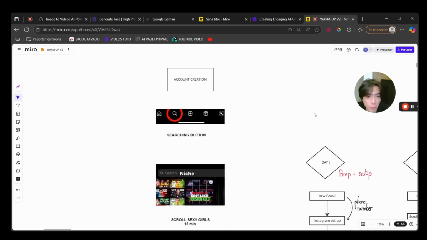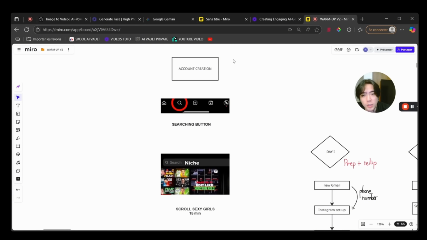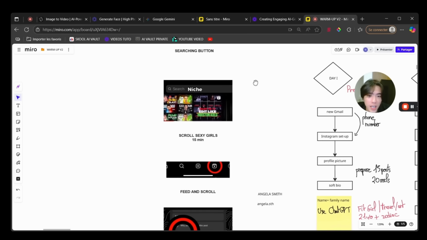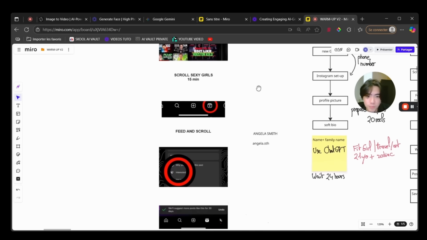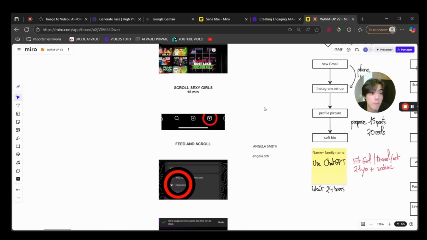So there's a small process to do, to make sure that instead of showing our content to kids and feminists, we can show it to old guys, perverts. So what to do? After the account creation, go on the search button. And right there, you want to enter some OnlyFans girls, right? Like Sophie Rain, or the Bob House, Camilla, all of those girls, right? Pretty girls who have a male audience.